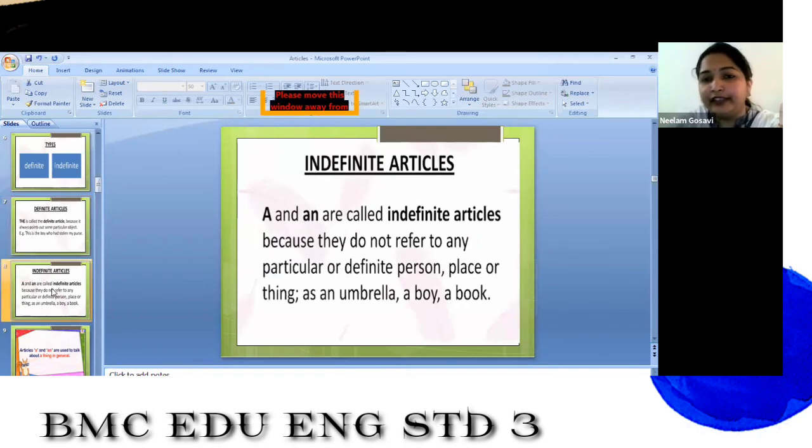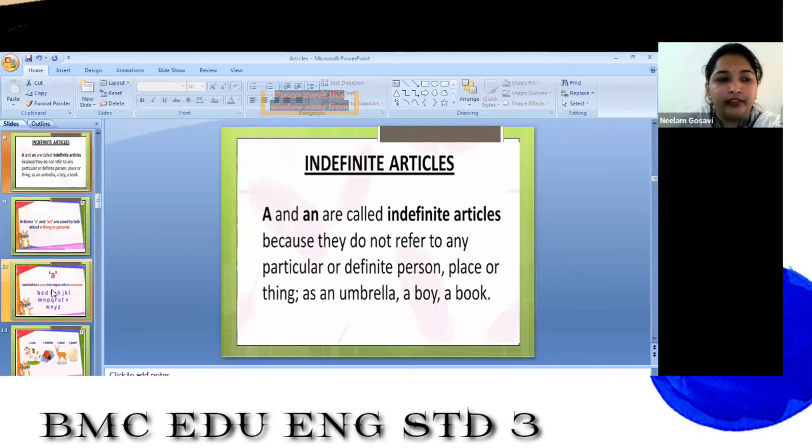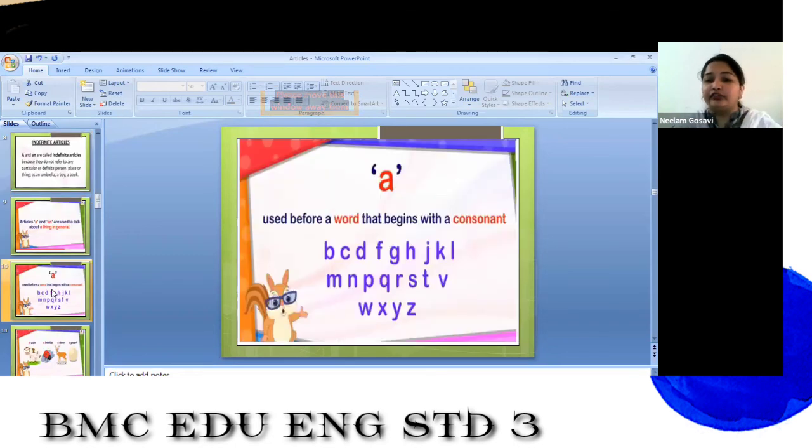Then we have seen indefinite articles. What comes under the indefinite articles? A and an are called indefinite articles because they do not refer to any particular or definite place, person, or thing. Right? Then we have seen what are consonants and what are vowels. We use a in front of consonants and we use an in front of vowels.